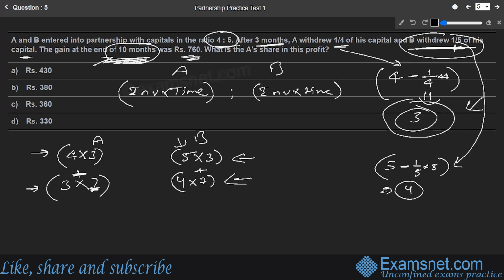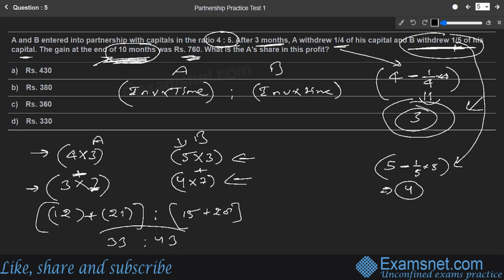So it's going to be 4 into 3 is 12, plus. Why do we do plus? Because both the investment parts are investment parts of A only. So the profit share will be given to A only for both the parts. So 12 plus 3 7s are 21. The ratio of this is to be calculated with the ratio of B, that is 15 plus 4 7s are 28. Ultimately that comes out to be 33 is to 43. That is the ratio ultimately of A and B respectively. That is the profit ratio.